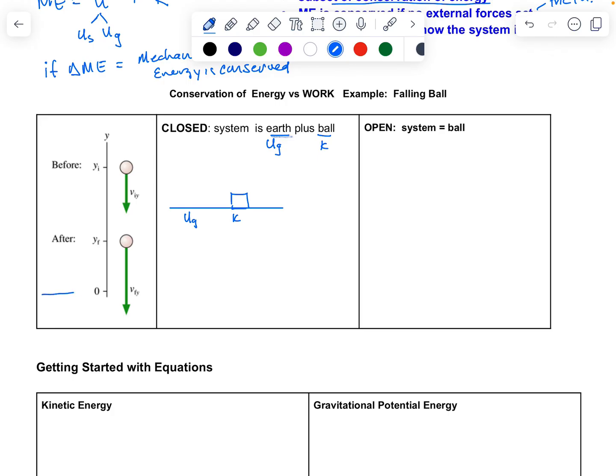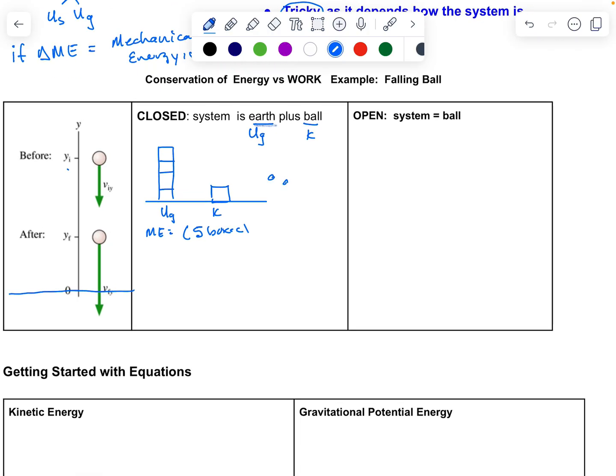The ball is located some y initial distance above the ground, so I'm going to give it 4 boxes of gravitational potential energy. So the total mechanical energy in this system is going to be 5 boxes of energy: 1, 2, 3, 4, 5. This would be at y equals y initial, my initial location.